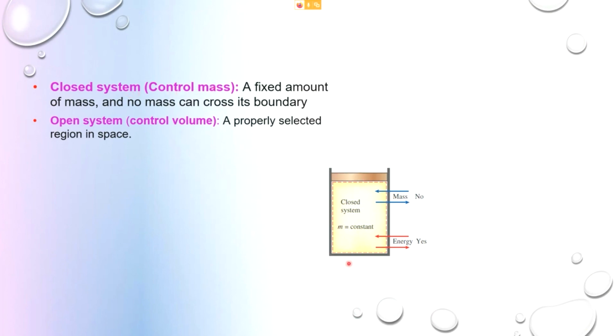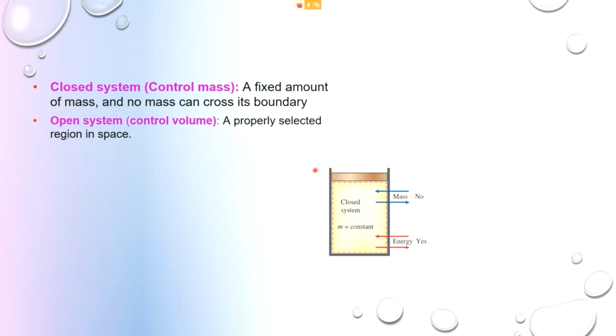When you refer to a closed system, we are not looking at an isolated system. We are just looking at a closed system. There will be no mass transferring in and no mass transferring out, so the mass must always remain constant. But energy can transfer in and out for a closed system.